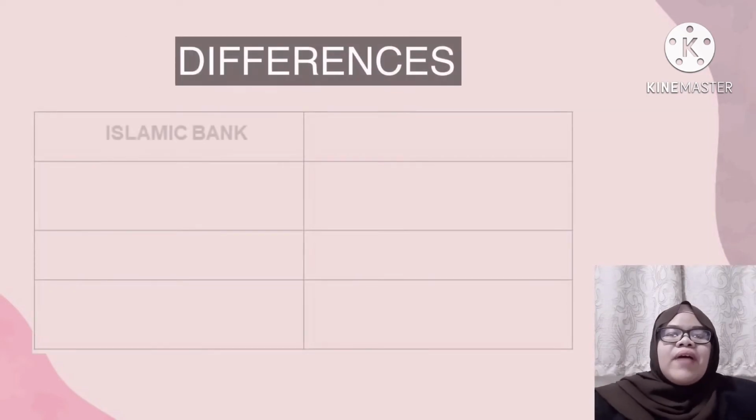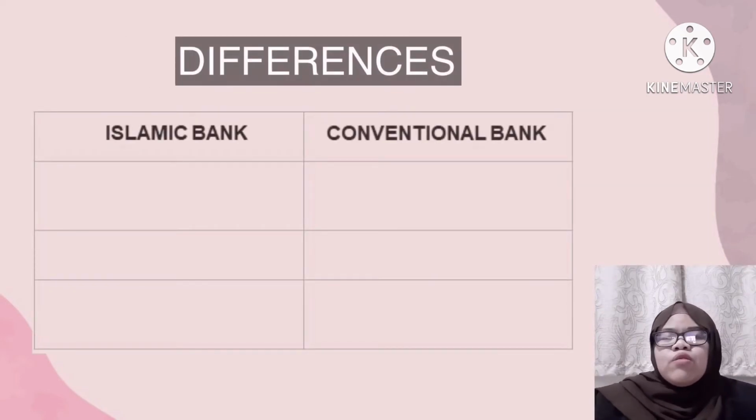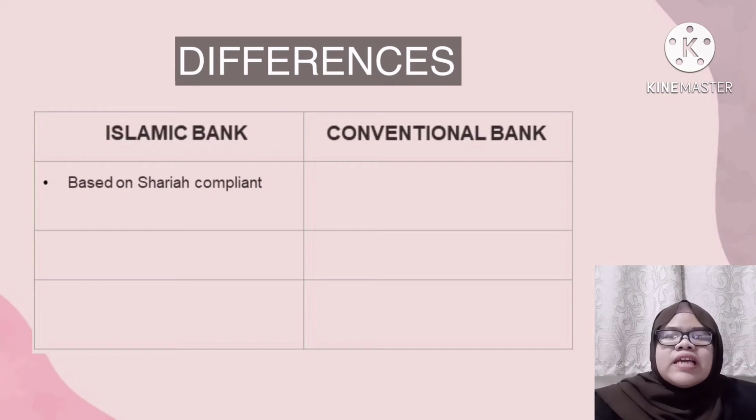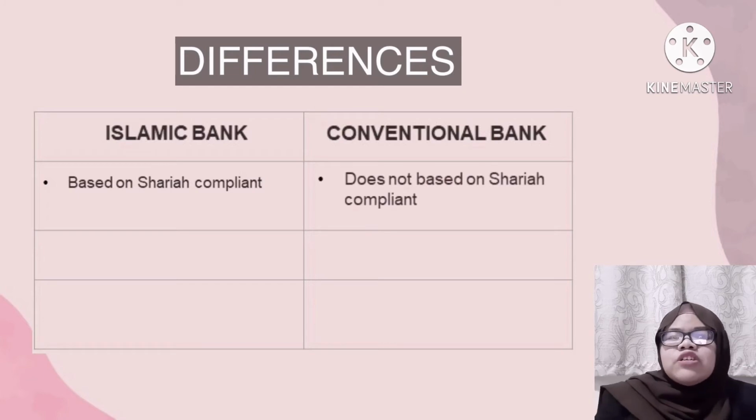Next, we move on to the differences between Islamic bank and conventional bank of current deposit. The first one is that the Islamic bank is based on Sharia compliance. All the investment made is based on Sharia compliance, while the conventional bank is not based on Sharia compliance. There is no Sharia restriction towards the conventional bank.